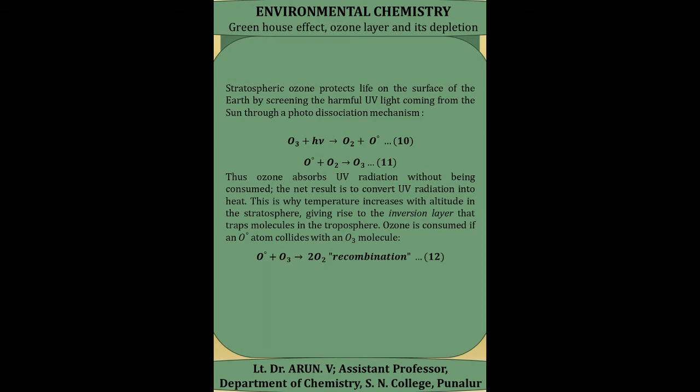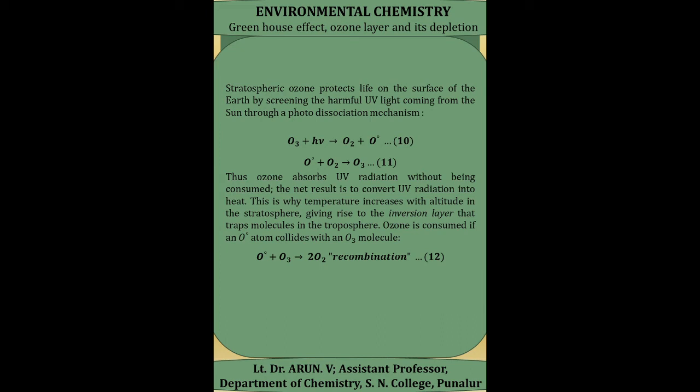By reacting with h nu, ozone is split into an oxygen molecule and an oxygen free radical. This oxygen free radical again reacts with an oxygen molecule to form ozone. Thus, ozone absorbs the UV radiation without being consumed.